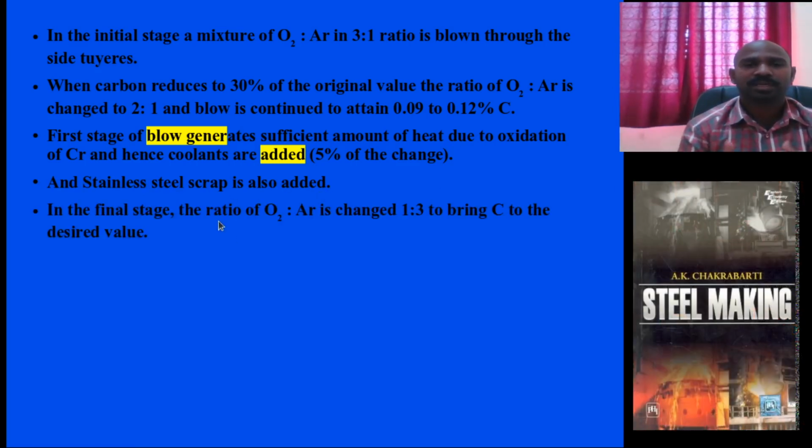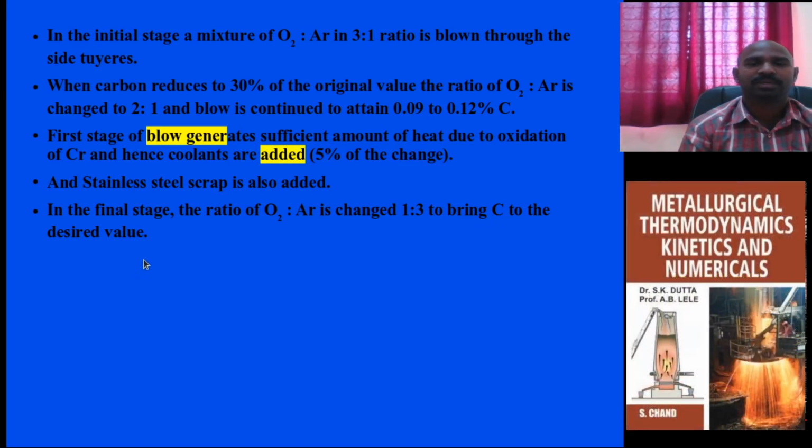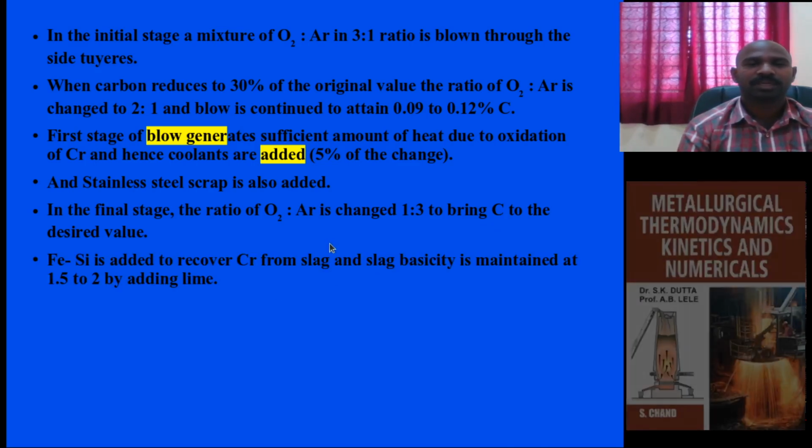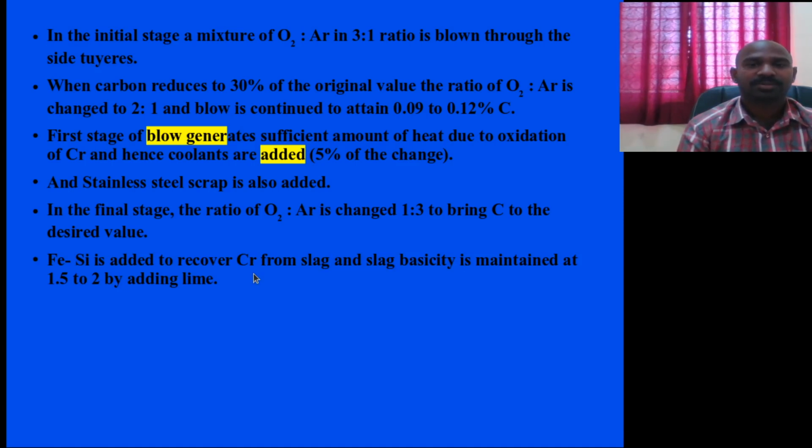And in the final stage, the oxygen argon ratio is reversed, 1:3, to bring the carbon level to the desired value of 0.03%. In this process, some amount of chromium in the form of chromium oxide will go into the slag.